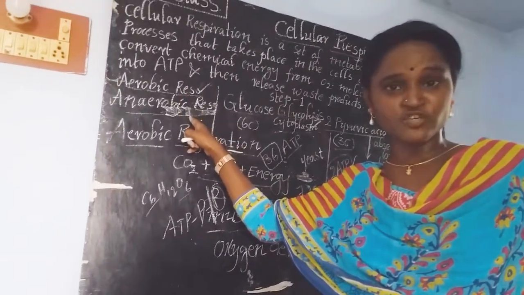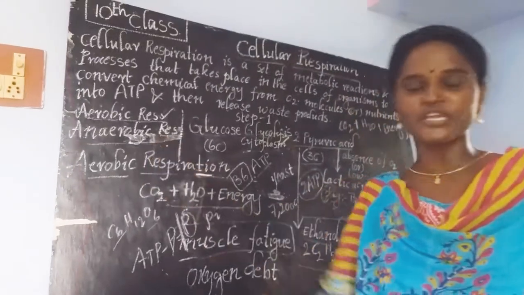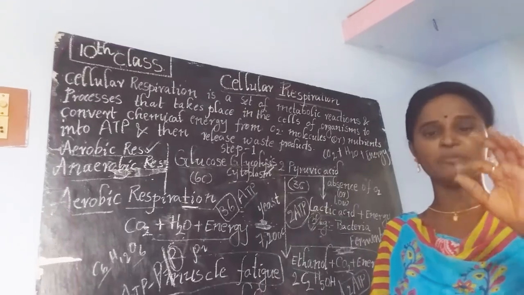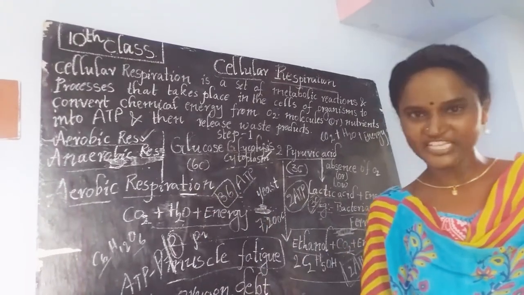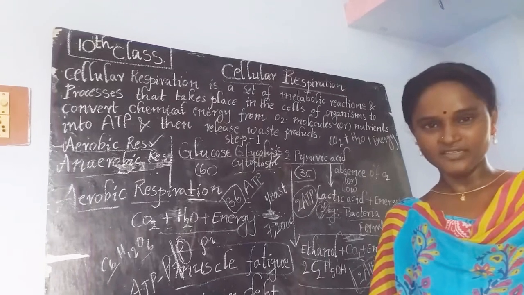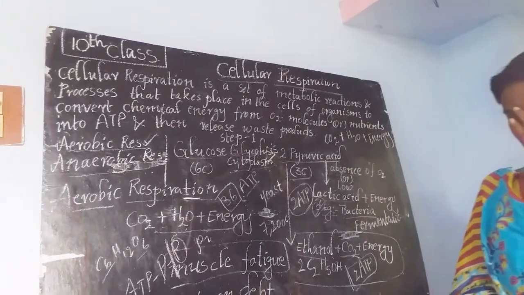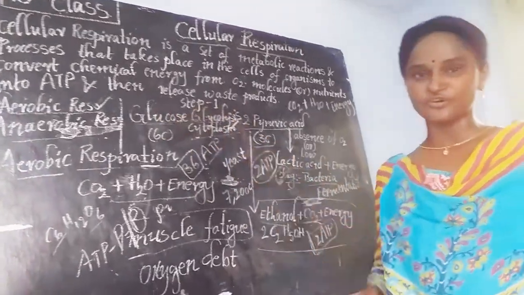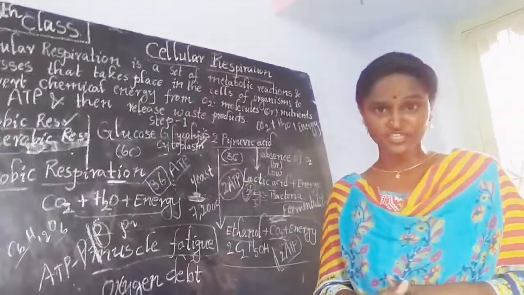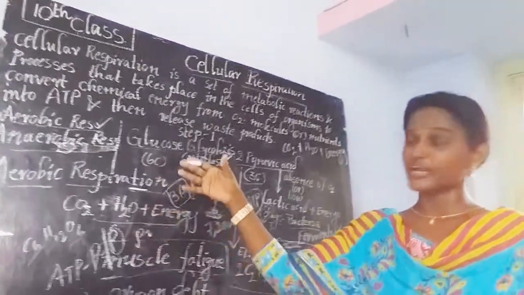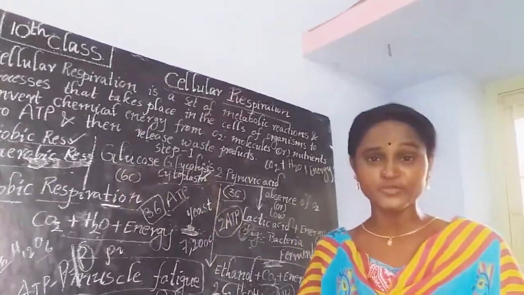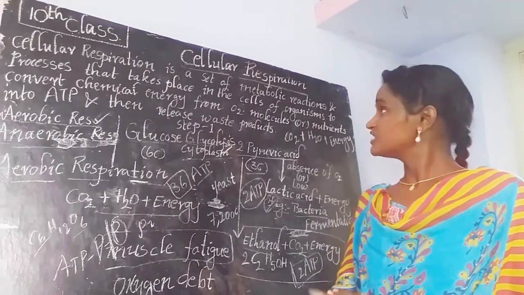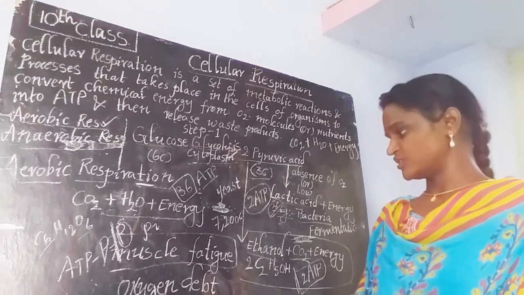But in anaerobic respiration, what happens? In anaerobic respiration, only 2 ATP molecules are produced, a very small amount compared with aerobic respiration. Is it clear, children? What do you understand by this? Yes. If organisms undergo aerobic respiration, they get more energy. If organisms undergo anaerobic respiration, they get less energy. Is it clear? This is about cellular respiration.